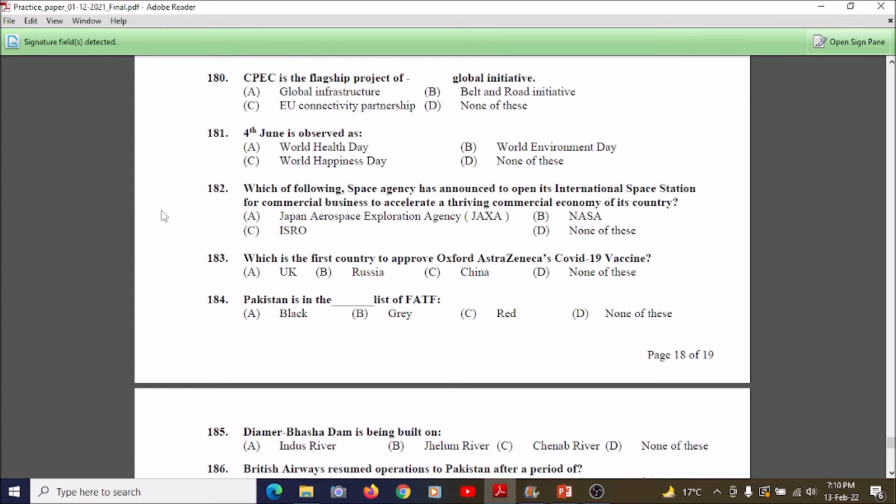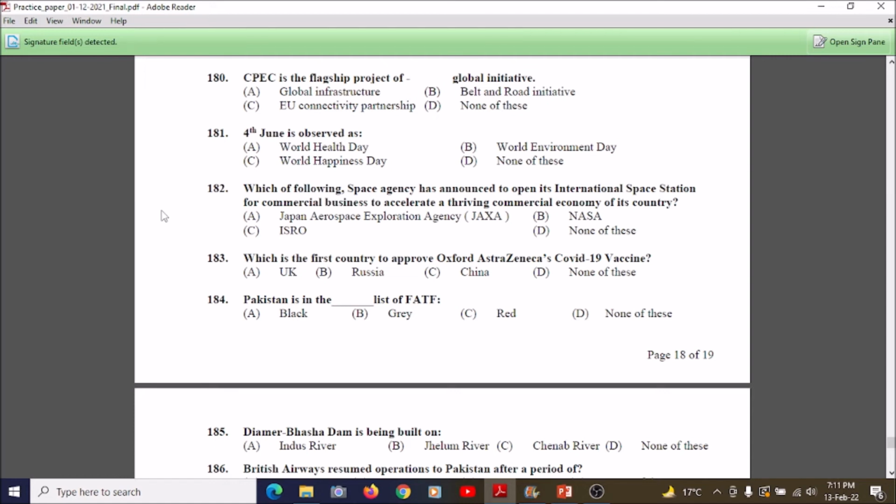Question 182 says: which one of the following space agencies has announced to open its International Space Station for commercial business to accelerate a thriving commercial economy of its country?